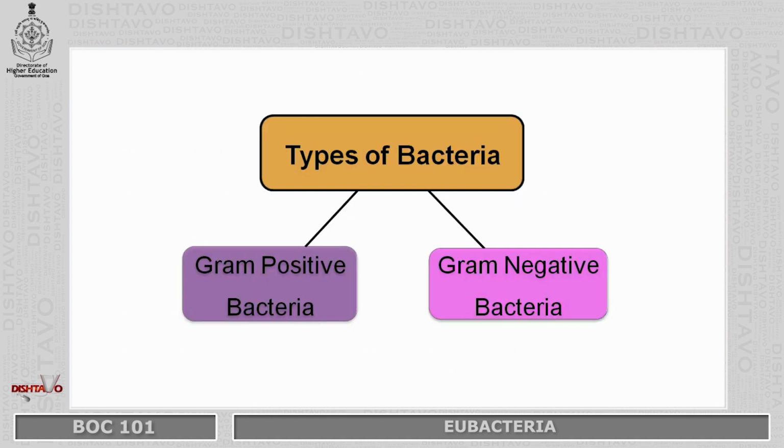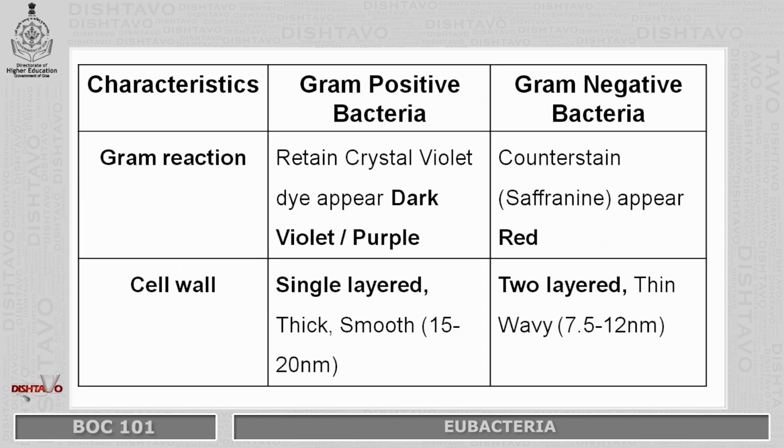Next is types of bacteria. Based on their cell wall, there are two types of bacteria. One is gram-positive bacteria and the other is gram-negative bacteria. So this is the differentiating characteristic of gram-positive bacteria and gram-negative bacteria. First character is Gram's reaction. In gram-positive bacteria, they retain the crystal violet stain and appear dark violet or purple, whereas in negative bacteria, they do not retain crystal violet dye and instead it is counterstained with the safranin which appears red in color.